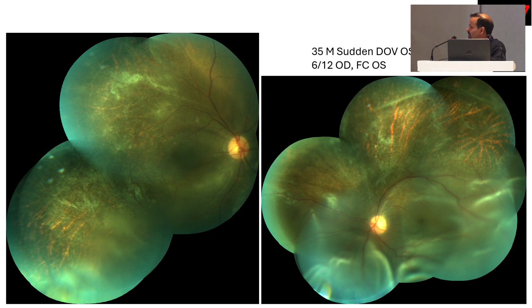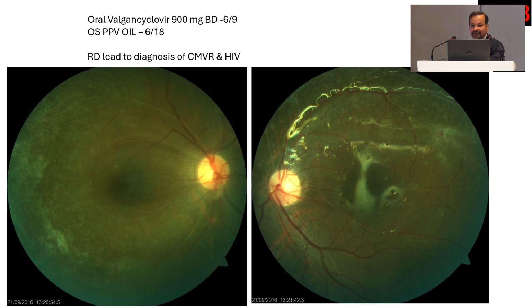He presented to us with decrease of vision in the left eye for the past 1 week. But when we examined him, you can see there's a large area of retinitis, not only in this eye but also in this eye. You can see there is active granular retinitis. This one is healed, but the macula is normal. So the patient never got to know whether he had something. But once he developed retinal detachment in the left eye, he presented to us, and at that time we noticed that the patient had CMV retinitis, and he subsequently underwent surgery in the left eye along with oral valganciclovir therapy.